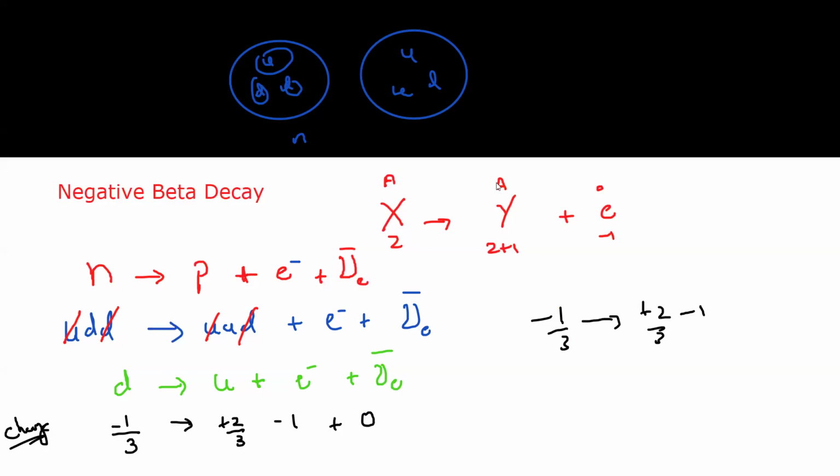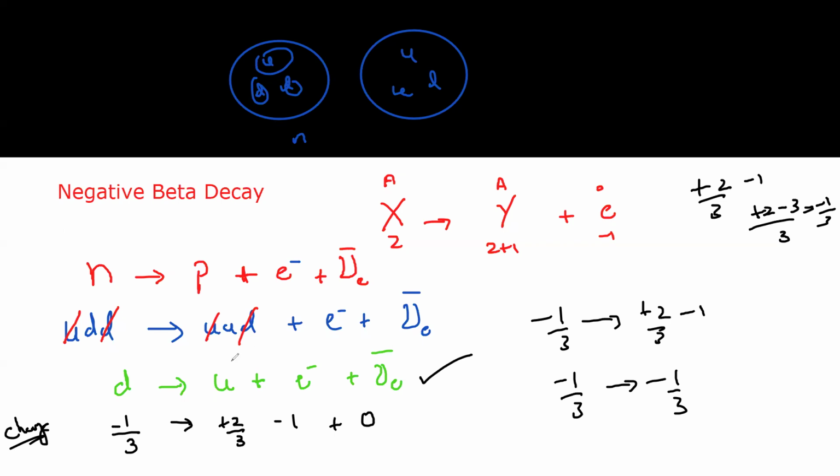Taking 3 as the LCM, plus 2 minus 3 gives minus 1 by 3. So it shows minus 1 by 3 is the same as minus 1 by 3, which means this equation is correct. This interaction is correct, so the charge is conserved.